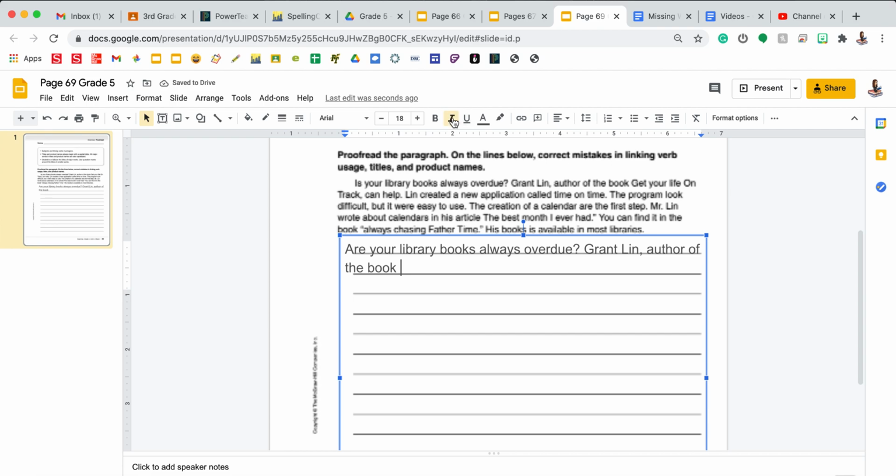I'm going to use italics. The Y needs to be capitalized in your. The L in life. On is one of my smaller words I do not capitalize. And the T in track stays capitalized. You just simply click the I or the U to take it off once you're done.